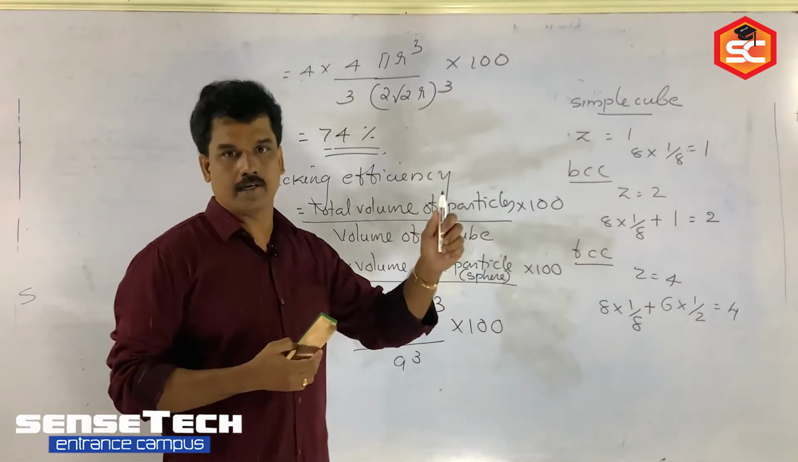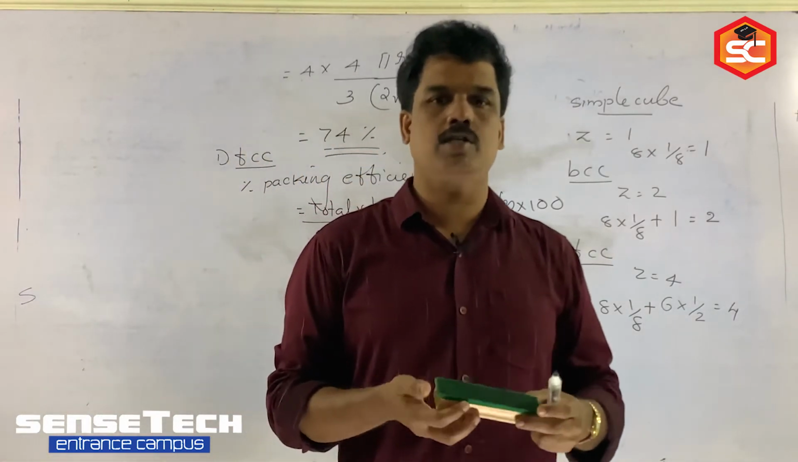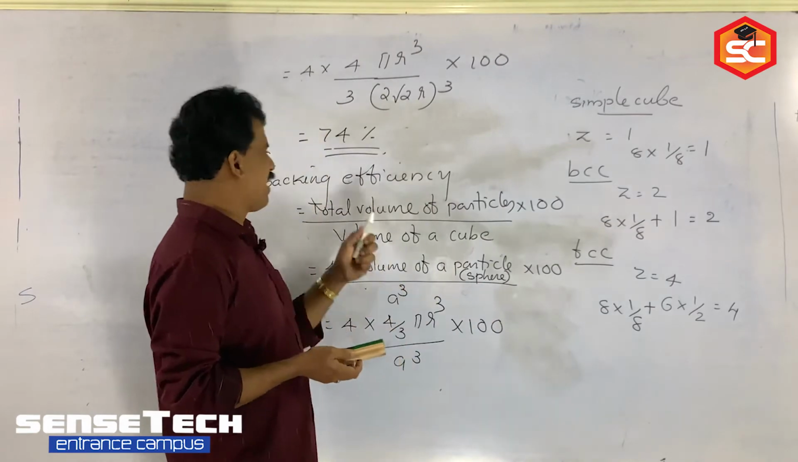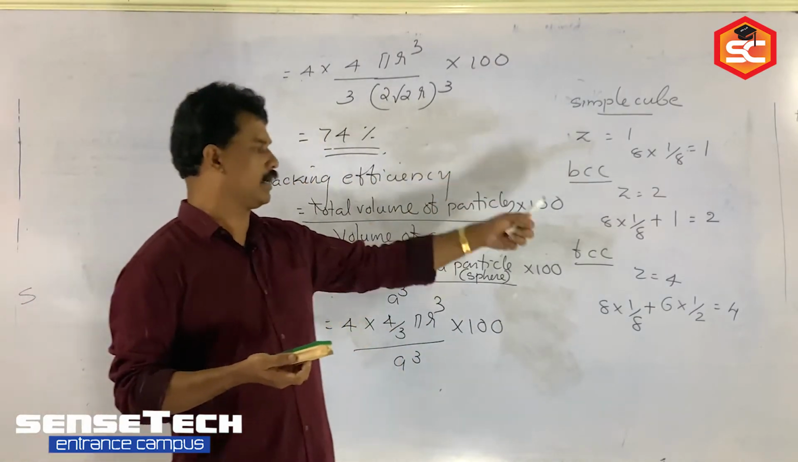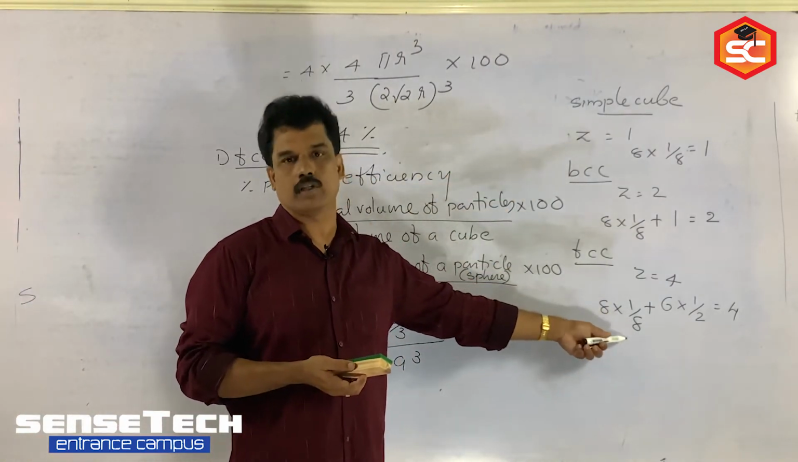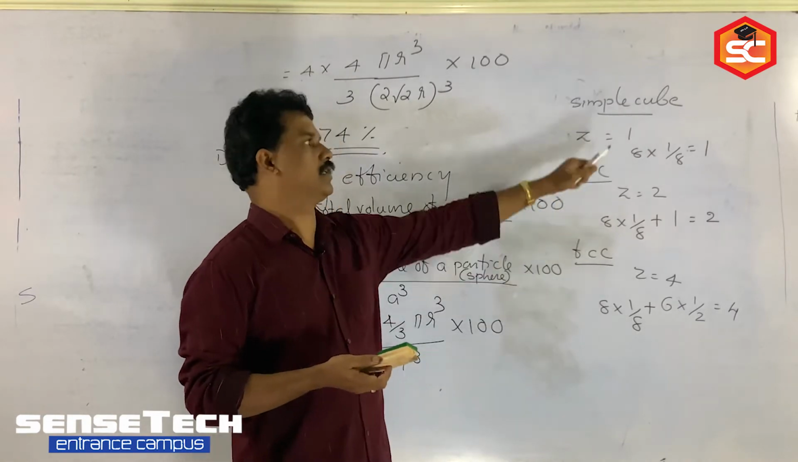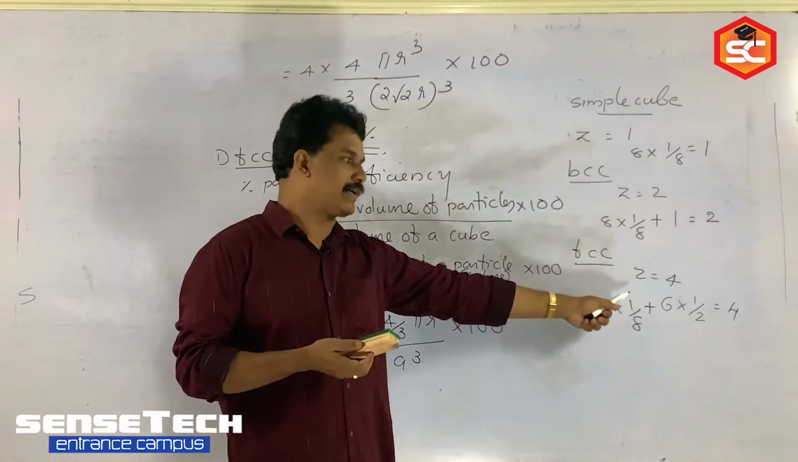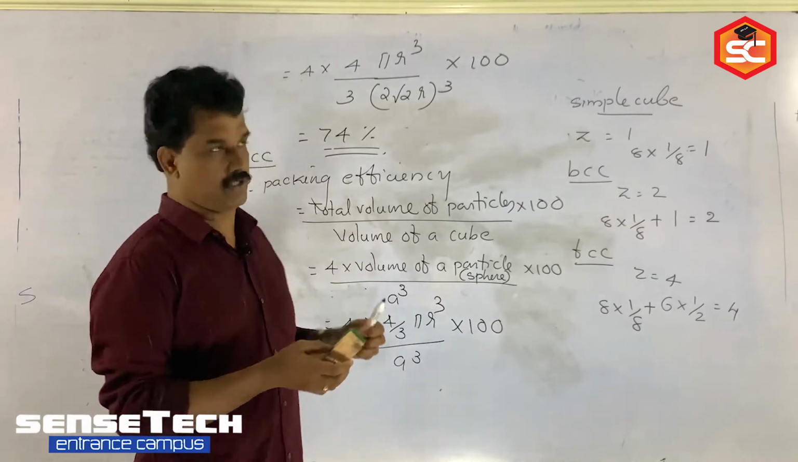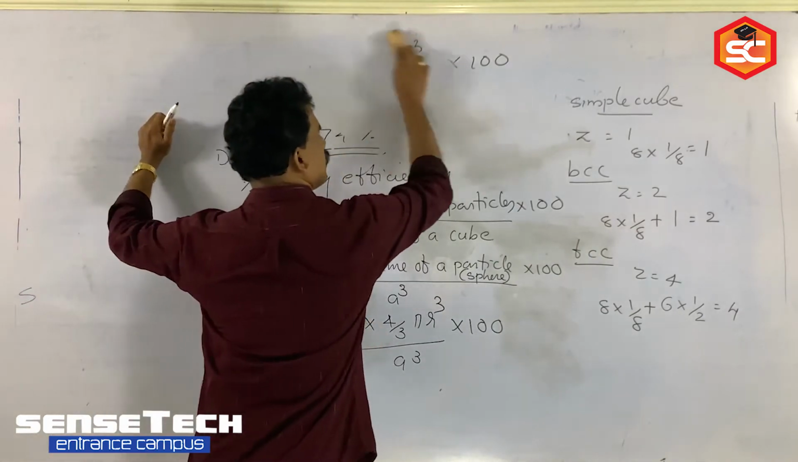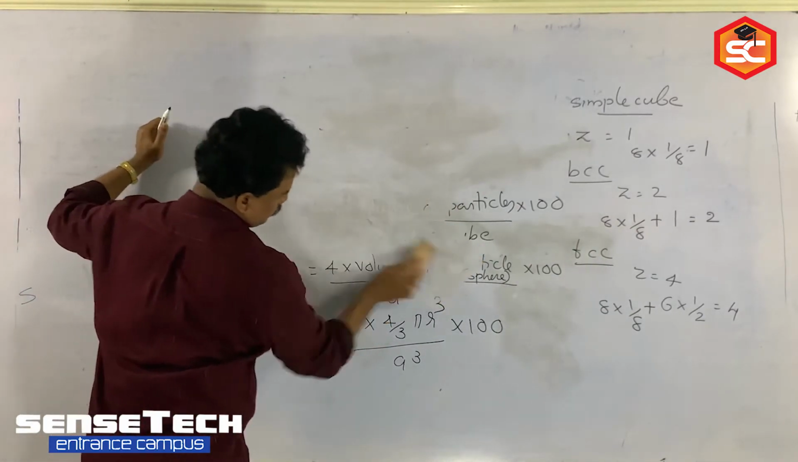So these are constant values. You already learned the packing efficiency of constituent particles there in crystals. Maximum packing efficiency is FCC. It is clear because the number of particles is 4 there. Then BCC and then simple cube. How many particles we are arranging, that is packing efficiency. Okay, are you following?